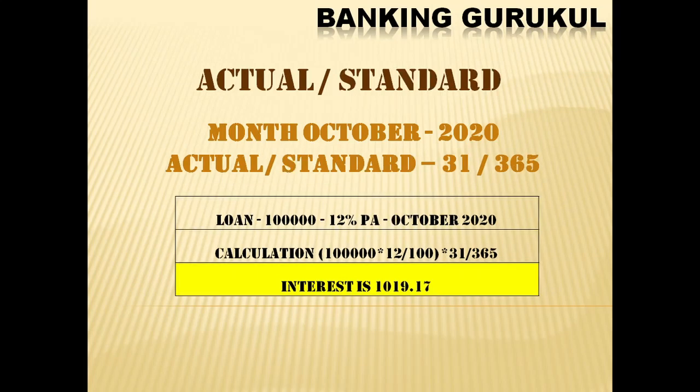Another method is actual by standard. Actual by standard means 31 days for the October month. It may be a leap year or a normal year, I'll treat it as 365 days. I'll not change that. If you take the actual by standard method, for the same 1 lakh at 12% per annum, interest is calculated as 1019 rupees.